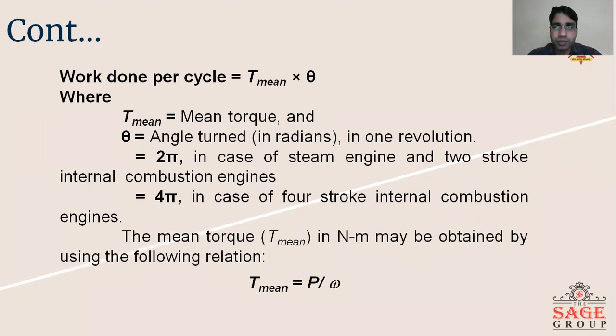Mean torque can be calculated with the help of the formula power equals 2 pi NT upon 60, or we can say T mean equals P upon omega.